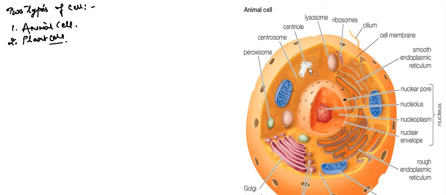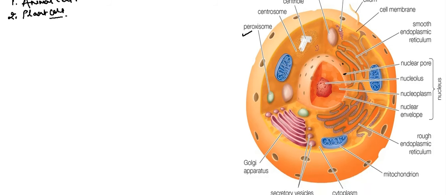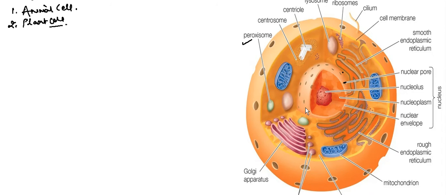Then we have a centriole, a pair of centrioles. One pair is called a centrosome, which helps in cell division. We will see what their role is. Next we have peroxisome. You can see this green body, this is your peroxisome. Next we have a Golgi body. The Golgi bodies are stack-like, plate-like structures, which contain some digestive enzymes, which help in the formation of lysosomes.